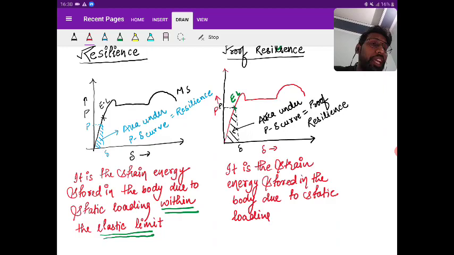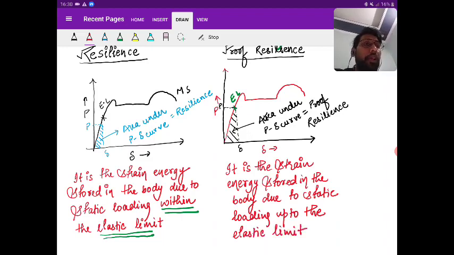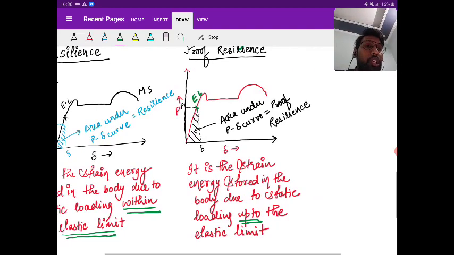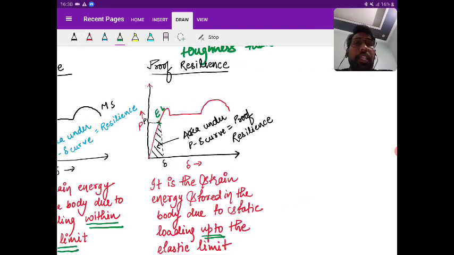Now what the change will be there? Up to the elastic limit. Up to the elastic limit. Is it clear? So what is the change? Up to, it is the elastic limit, but up to that point we are taking. That means till that point I'm saying. So that is your proof resilience.